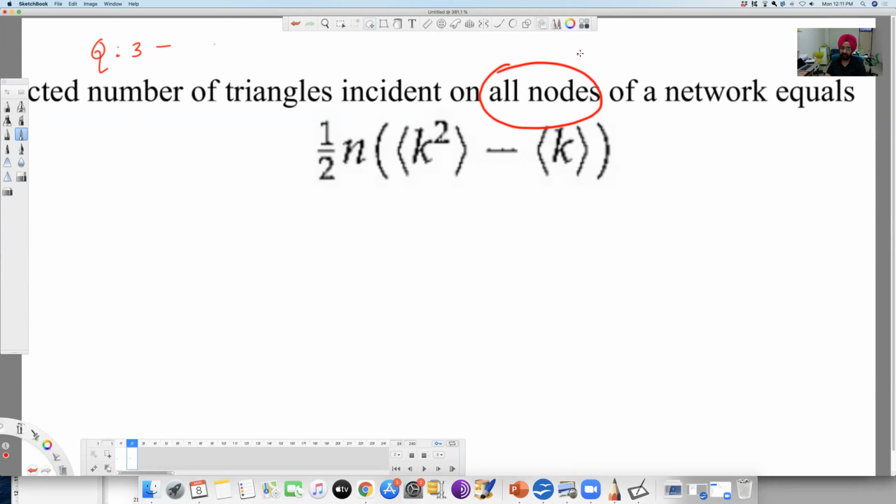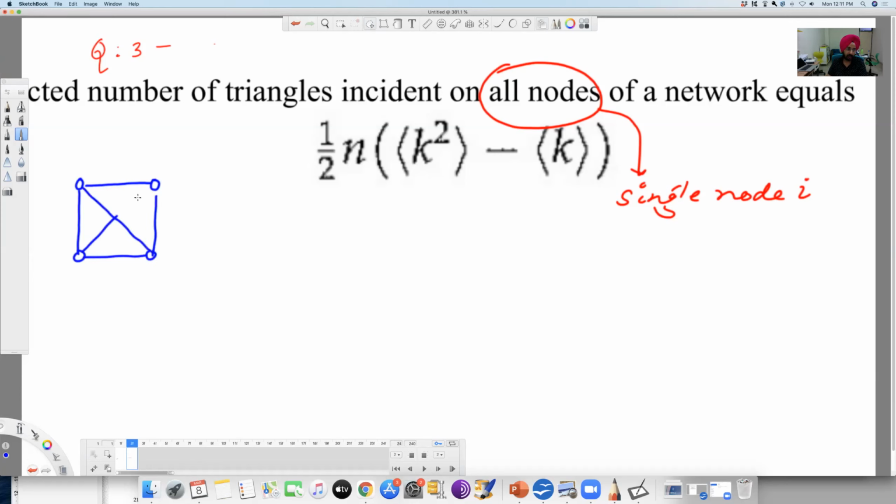So first we instead look for a single node. What is the value for a single node? Single node. So you remember we had this illustration in one of the classes. Let's say this is one network. And this is my ith node, right?